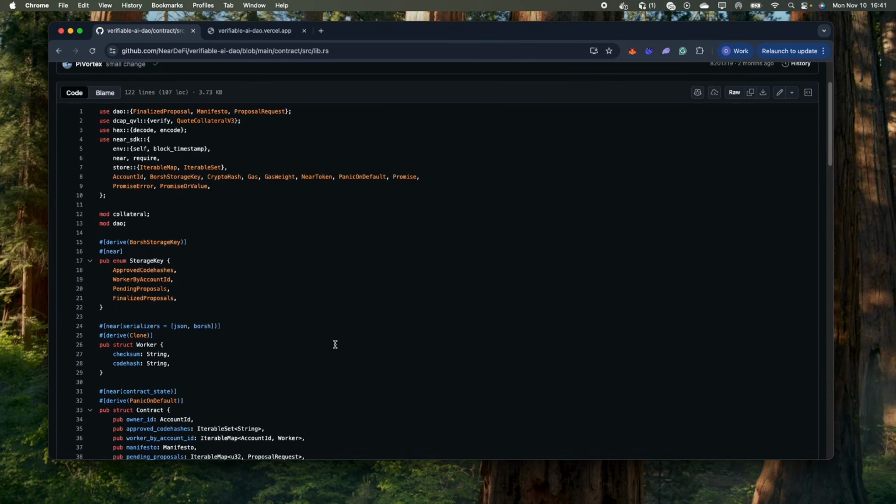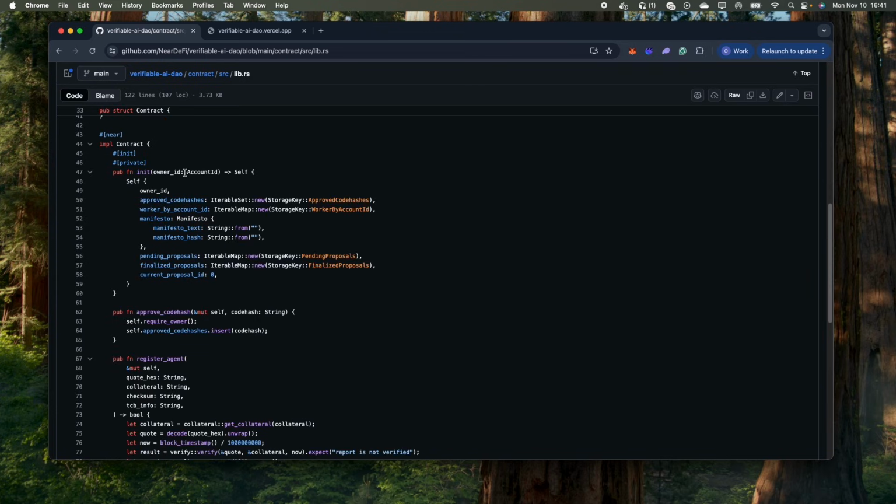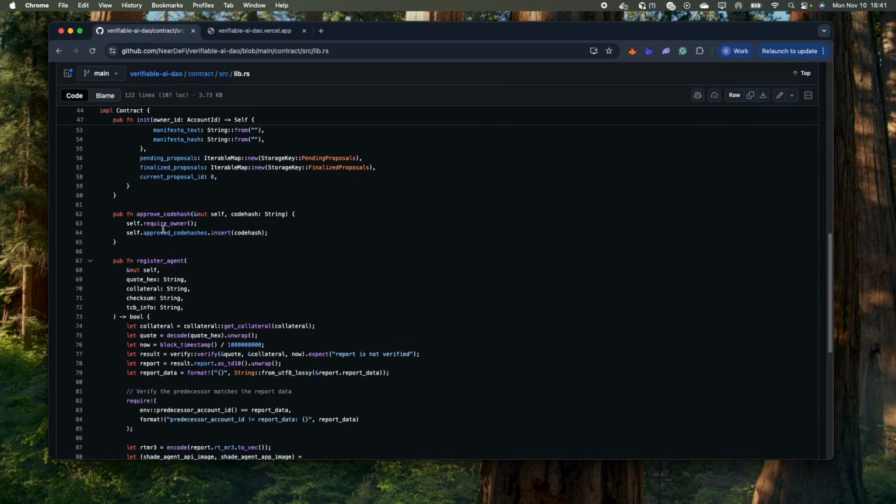This is all pretty generic Shade Agent code. As you'll see, it's very similar to our default agent contract. So there's the initialization function, which is called and will set everything to empty and initialize the contract with an owner ID. There's this function approved code hash, which will set a new approved code hash within the contract, and this requires the owner to call it. The code hash represents which code can run in a TEE.